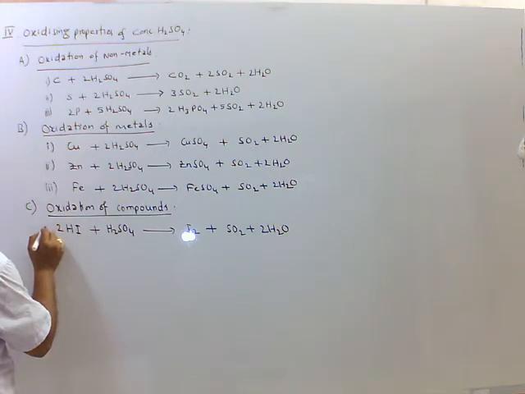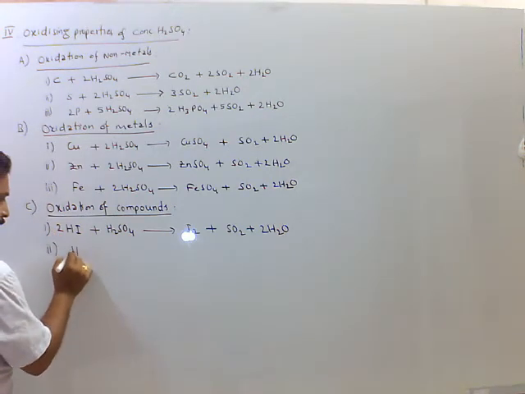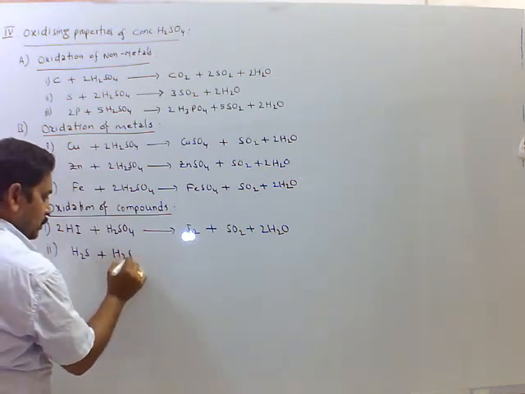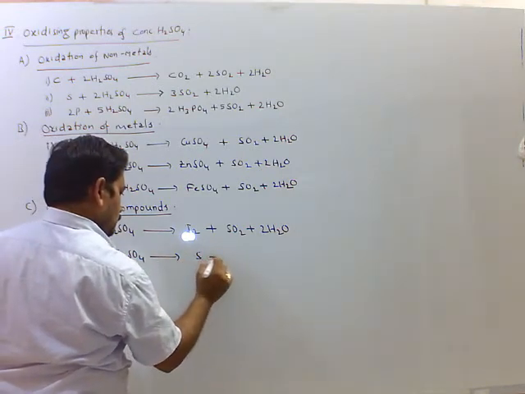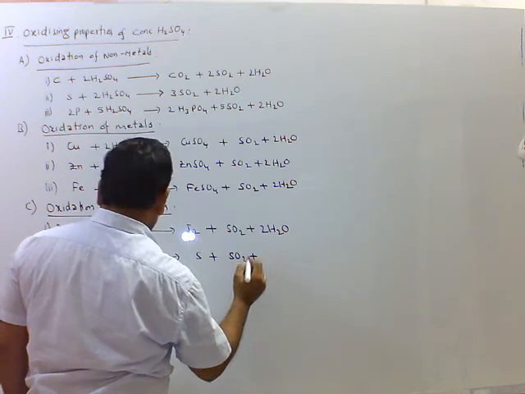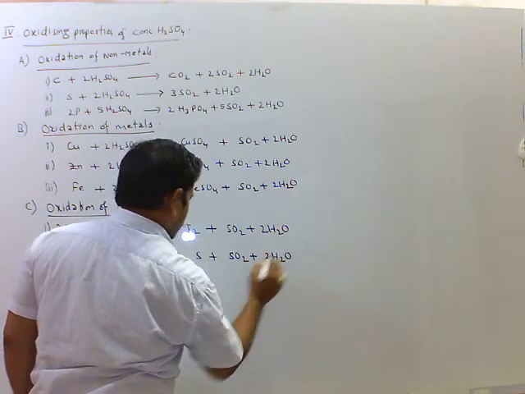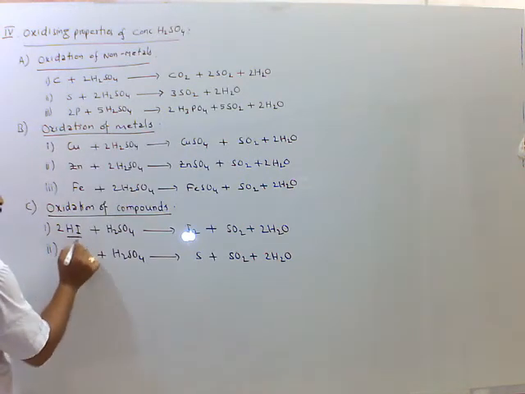This is 2 moles. Second one is hydrogen sulfide to sulfur. H2S plus H2SO4 gives rise to sulfur plus sulfur dioxide plus 2H2O. So here these are compounds.